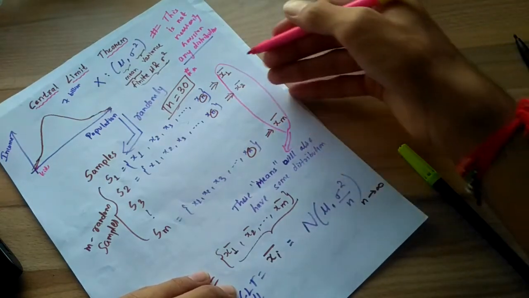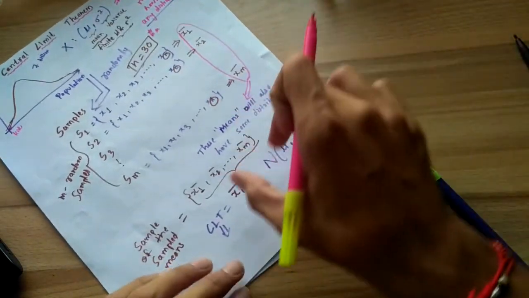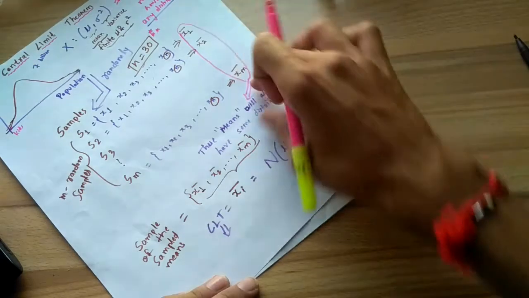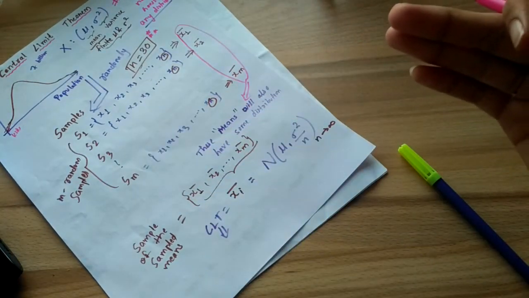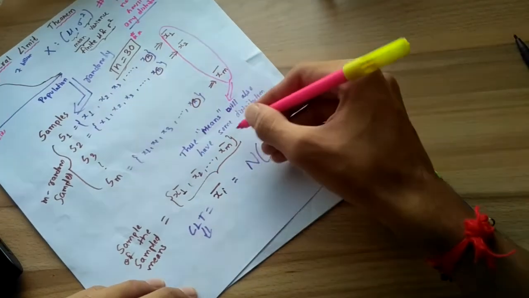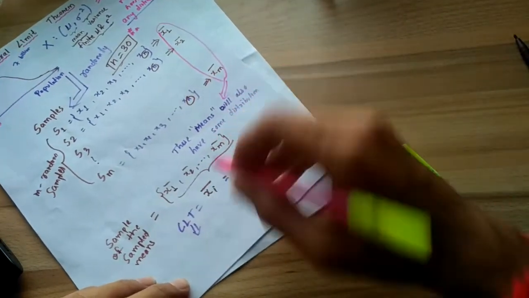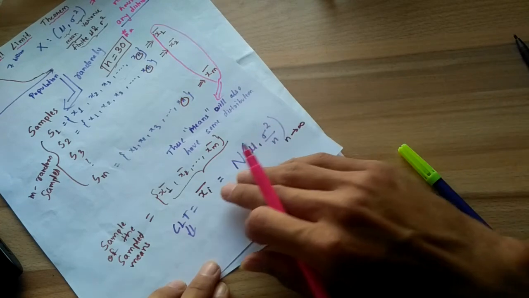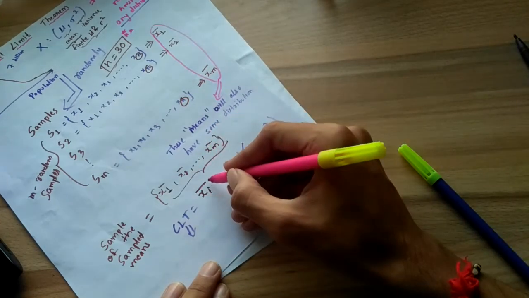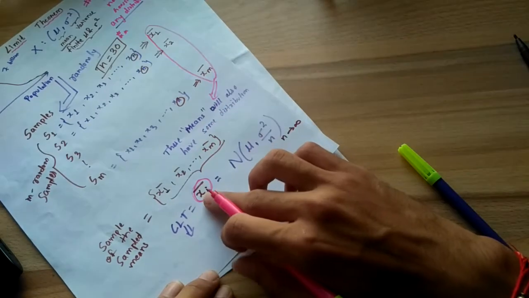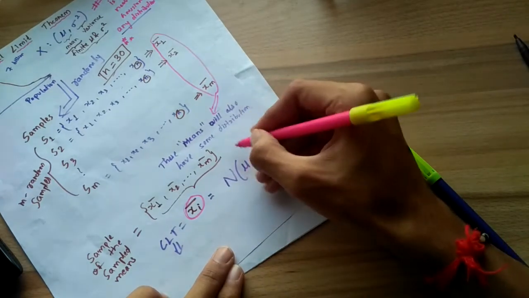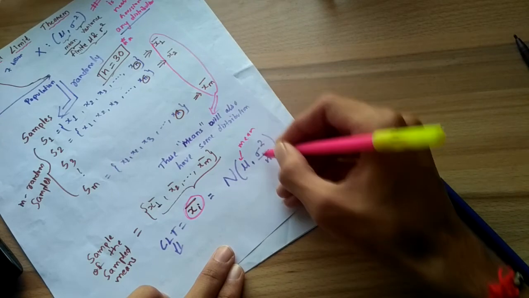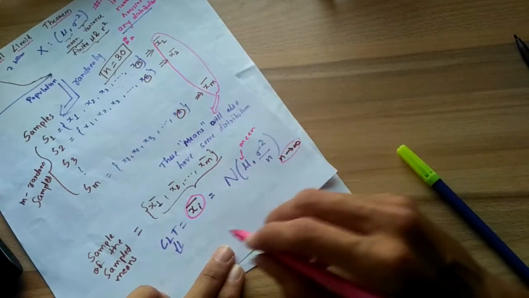This set of means will also have some distribution. What CLT says is that this distribution of xi is Gaussian with mean mu and variance sigma square by n when n tends to infinity.